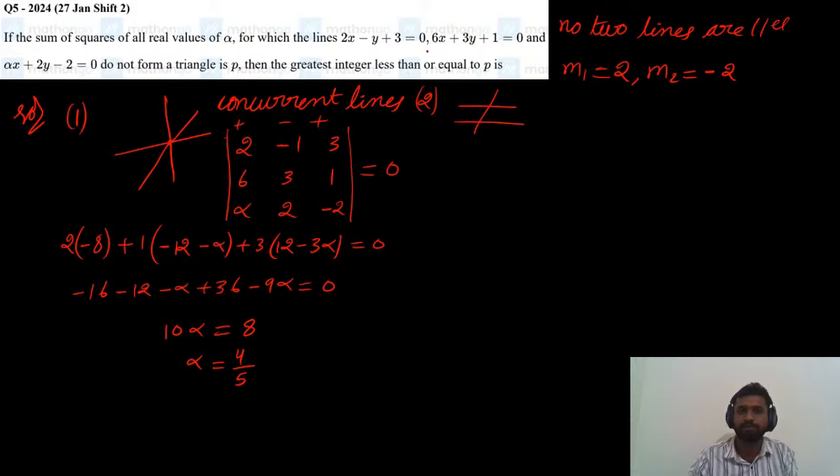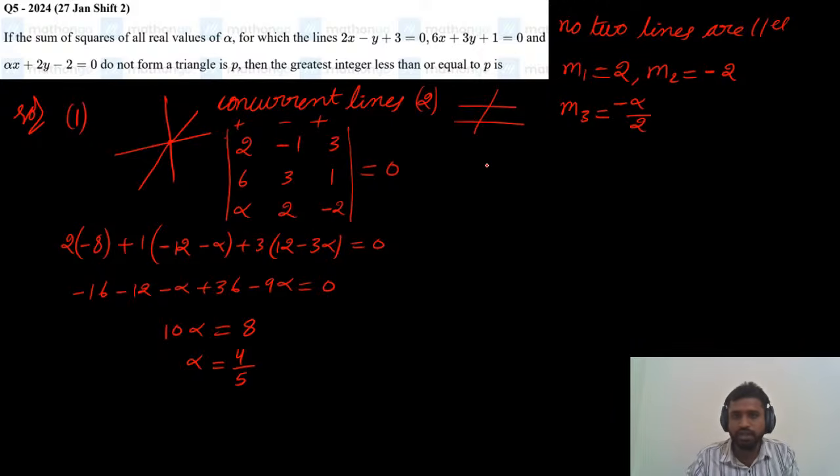Minus a by b is the slope formula. And the slope of the third line is minus alpha by 2. And no two lines are parallel.